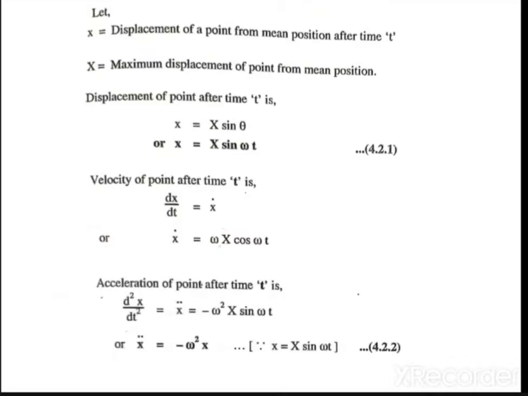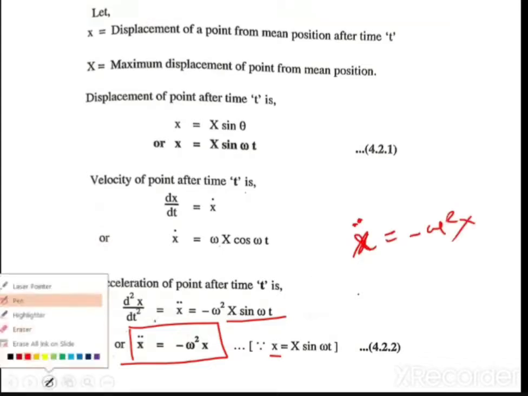So the acceleration of a point after time t is nothing but x double dot, which is equal to minus omega square x into sin omega t. But what is x into sin omega t? Small x. So acceleration x double dot is equal to minus omega square into x. Finally I am getting x double dot is equal to minus omega square into x. From this equation I will get a fundamental equation.